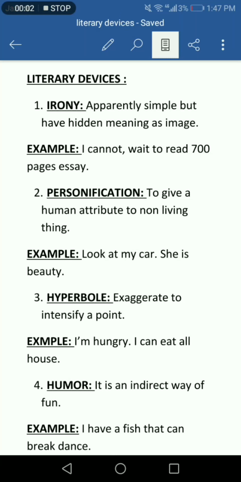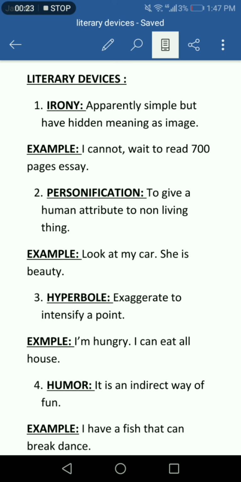So these are the literary devices. When we criticize a poem or essay, we use literary devices in it, depending on the context of whether it is a poem or a short story. There are a total of 12 basic literary devices.